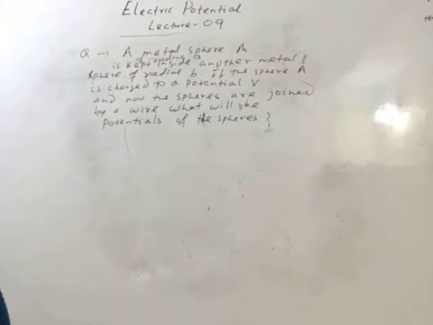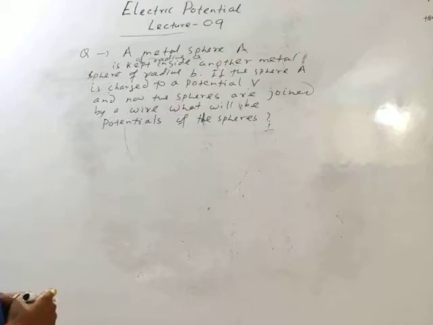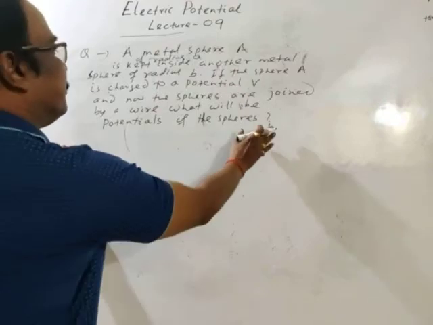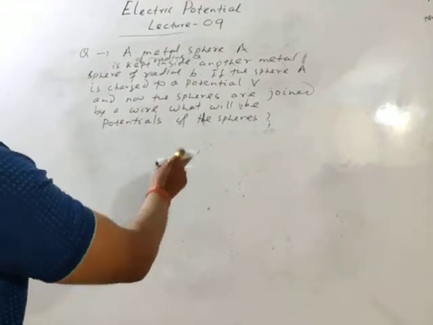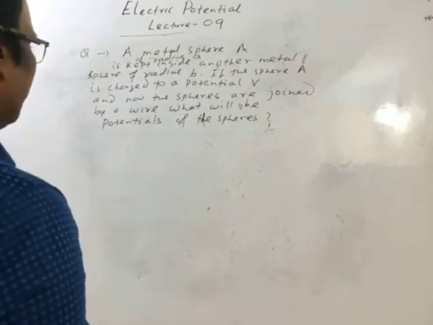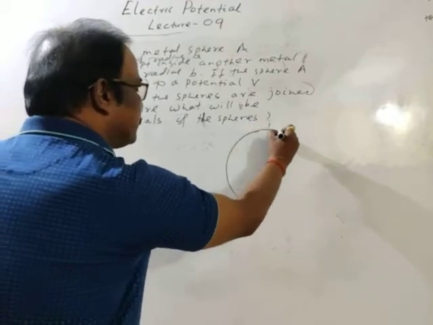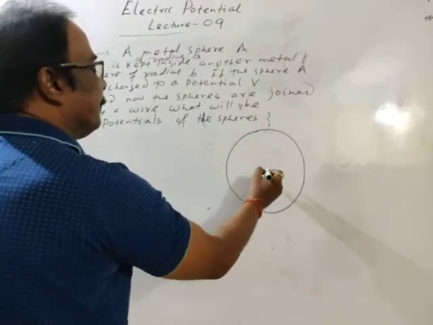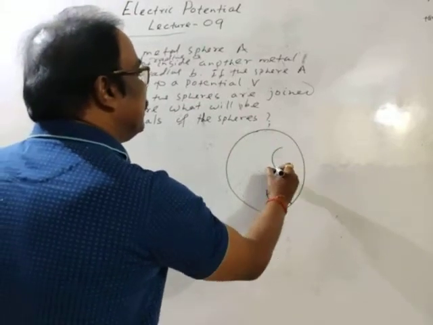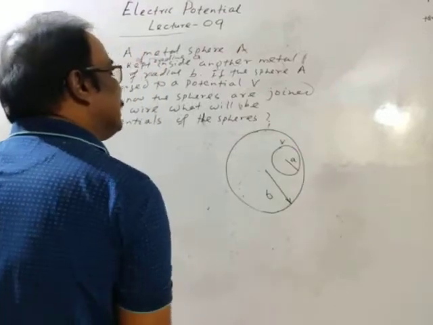Okay. A metal sphere A of radius A is kept inside another metal sphere of radius B. If the sphere A is charged to a potential V, and now the spheres are joined by a wire. What will be the potentials of the spheres? This is the outer sphere, means hollow sphere. Its radius is B. This is the inner sphere of radius A and its potential is V.